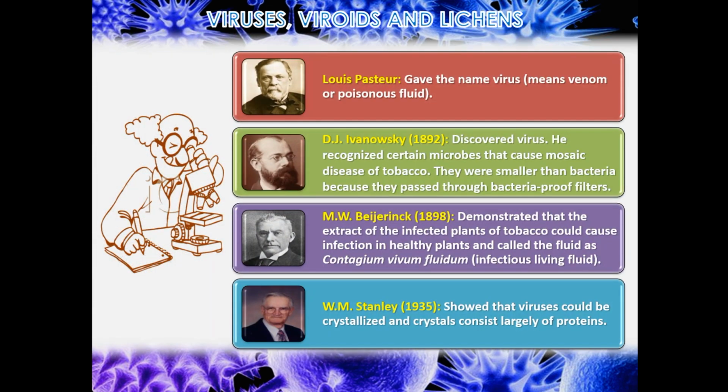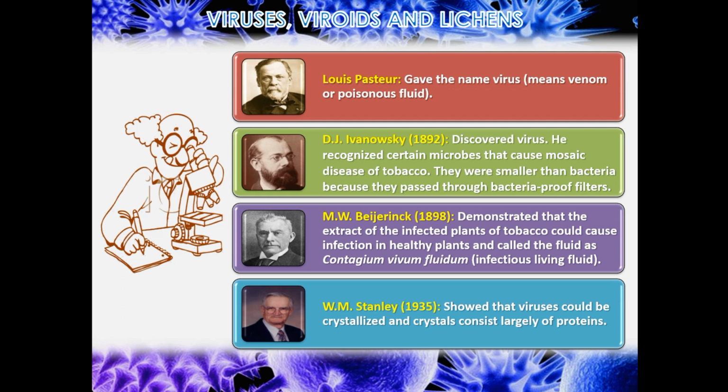killing the host. Louis Pasteur gave the name virus, meaning venom or poisonous fluid. D.J. Ivanovsky discovered virus. He recognized certain microbes that cause mosaic disease of tobacco. They were smaller than bacteria because they passed through bacteria-proof filters. M.W. Beijerinck demonstrated that the extract of the infected plants of tobacco could cause infection in healthy plants and called the fluid as contagium vivum fluidum, infectious living fluid.